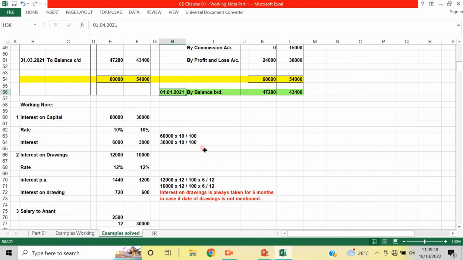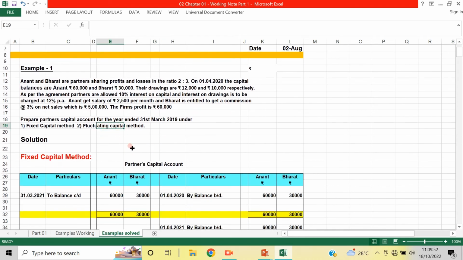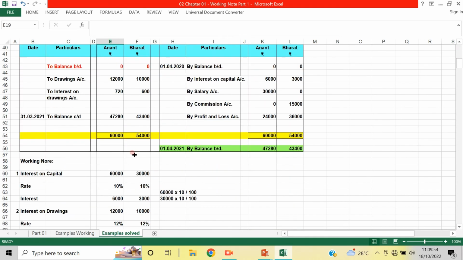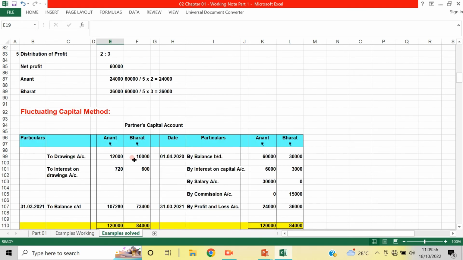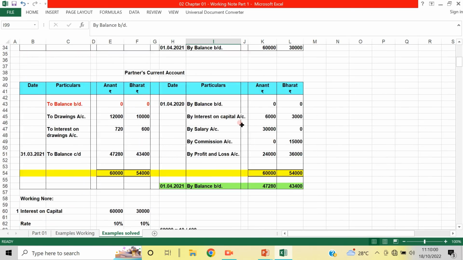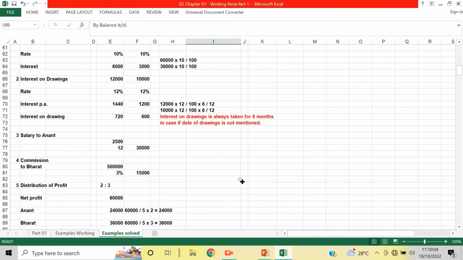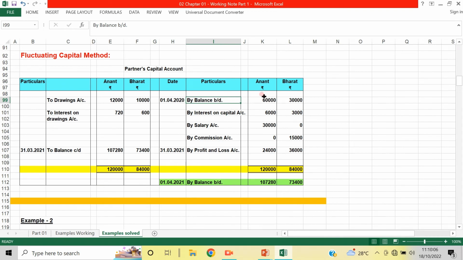Now let us work out the fluctuating capital method. Under the fixed method we took the current account, and this is a combination of the two. First the balance brought down 60,000 and 30,000, then interest on capital, salary and commission, and the profit.